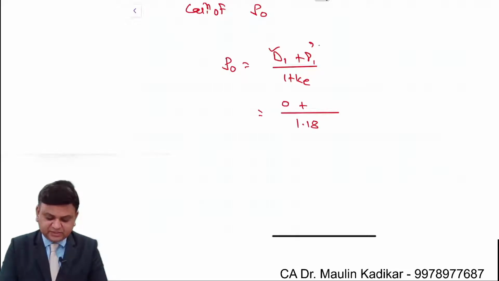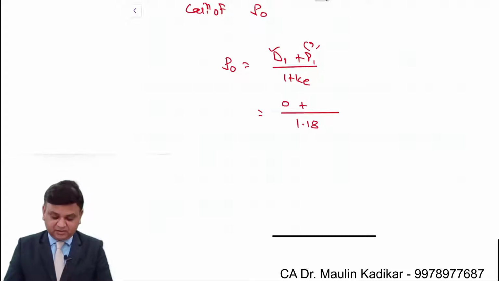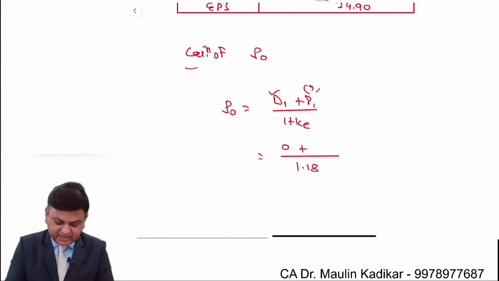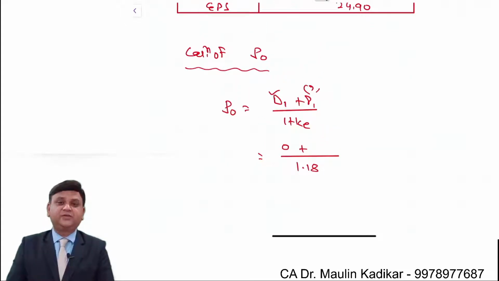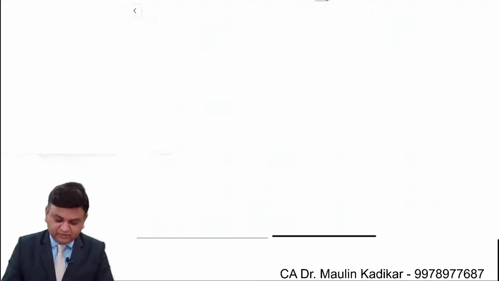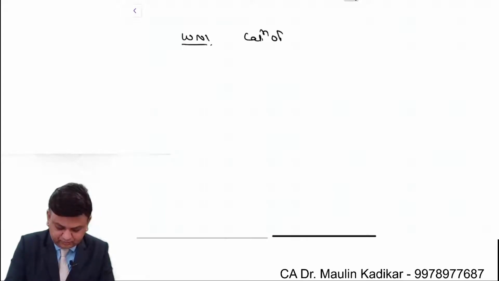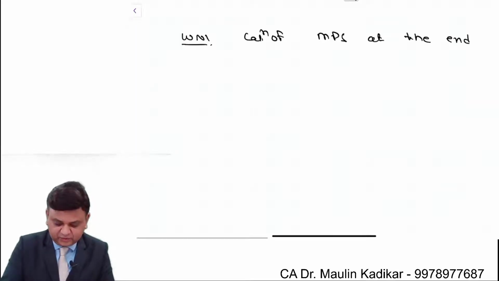Now the only thing which is required to be computed is the market price of the equity share at the end of the year. So in order to make the calculation of the P0, first of all we are required to make the calculation of the price of equity share at the end of the year. So we will start working like this. Working note number 1, calculation of MPS at the end of year 1.